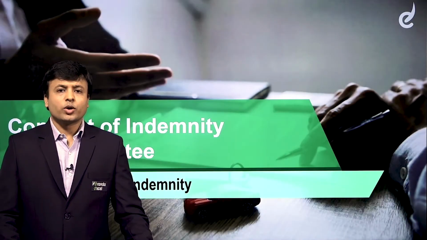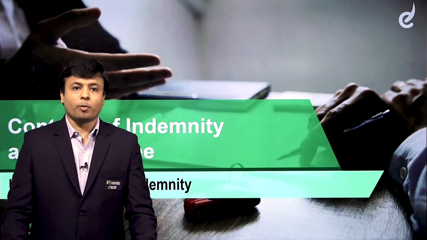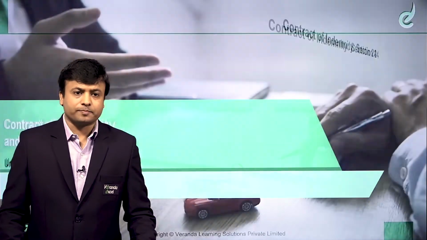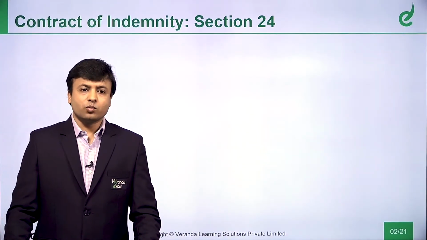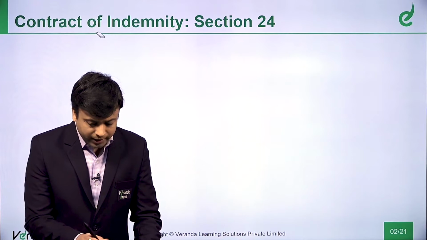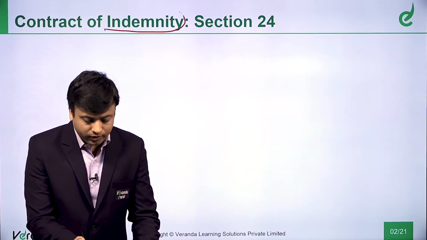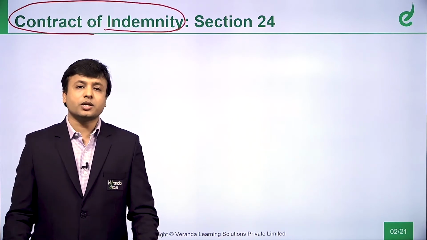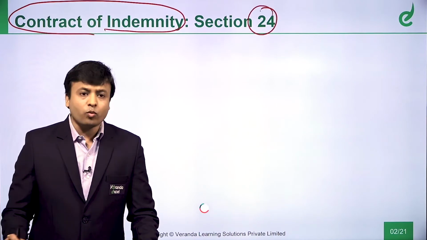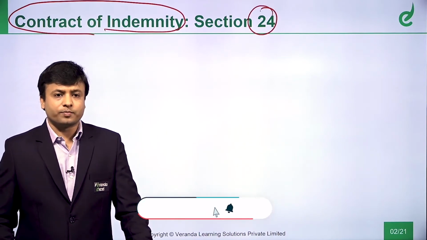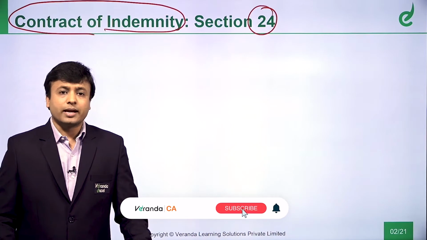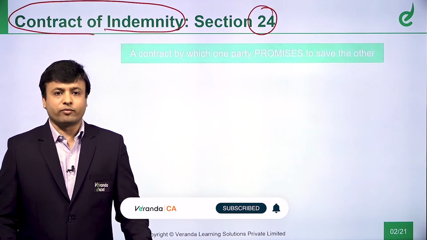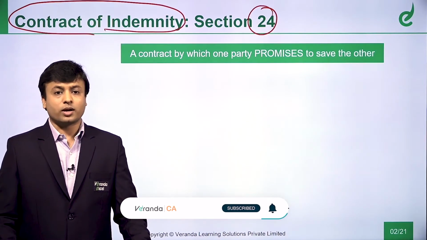Hello friends, today we are going to start with contract of indemnity and guarantee, forming part of your Indian Contract Act. Let us first see what is a contract of indemnity, which is defined under section 124. What we'll do is break up the definition into different parts and try to understand each leg of the definition. So let us see what it says.